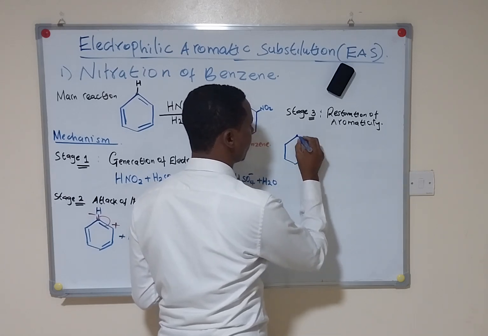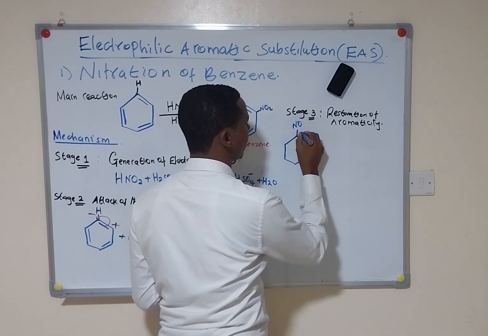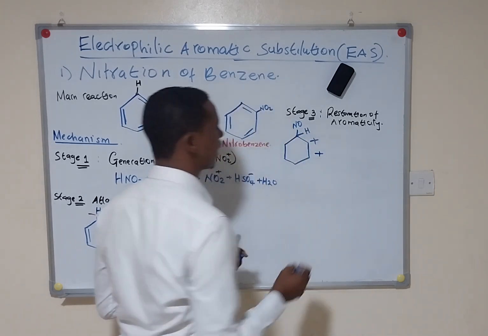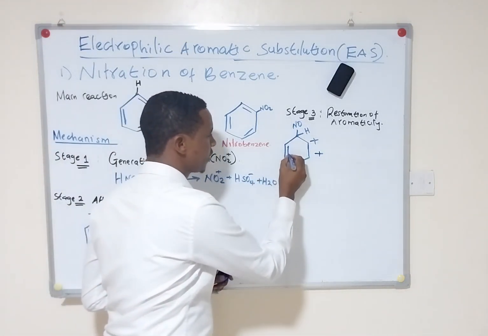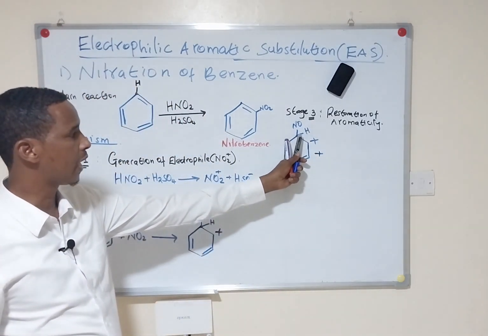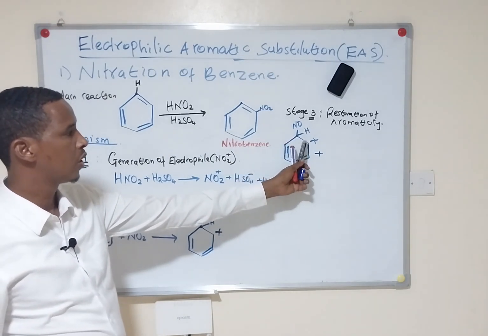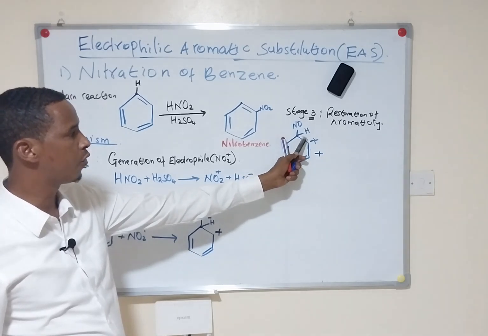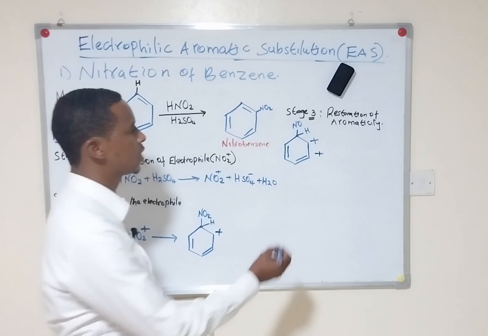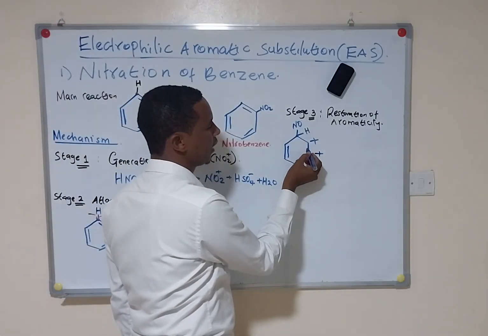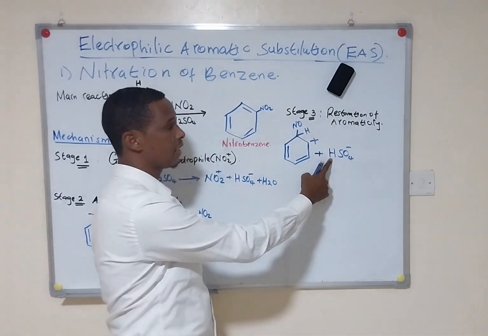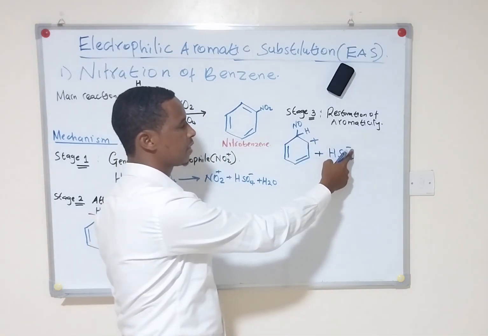So here we have got positive, and here we have got hydrogen. So what happens in this stage is that here we have got positive charge, and here we have got hydrogen atom. So the hydrogen atom will move from the carbon atom and attaches here. So this will now form a pi electron, and the proton now is accepted by the bisulfate ion. So the proton is accepted by the bisulfate ion.